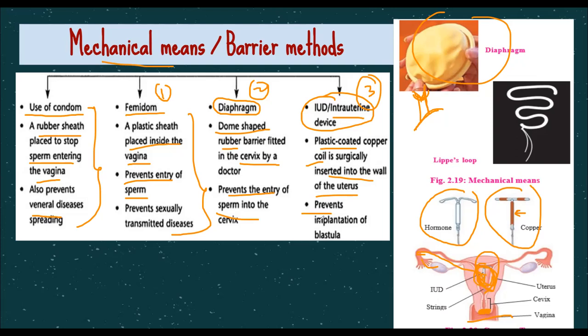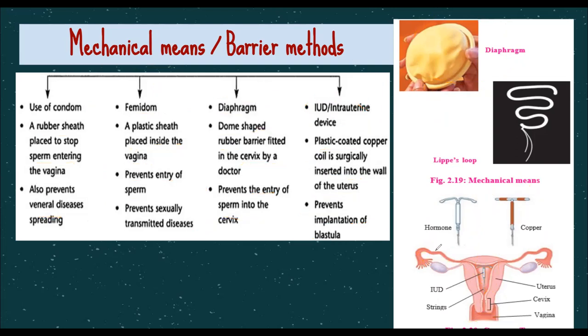Okay, so it will prevent. Also, it will prevent the implantation of the blastula. If at all the fertilization takes place and there is implantation, because the IUD is over here, it is releasing these copper ions which will not allow the blastula which is formed to implant inside the uterus. So that will be avoided because of this device. Sometimes hormonal IUDs are also inserted. These hormones interfere with the implantation and blastulation or the pregnancy to take place. Okay. So any type of IUD can be inserted depending upon personal preference.